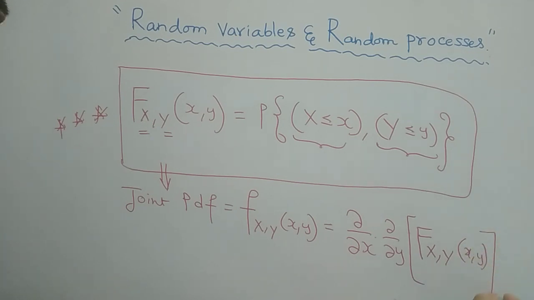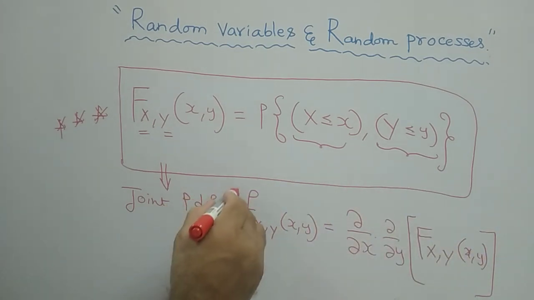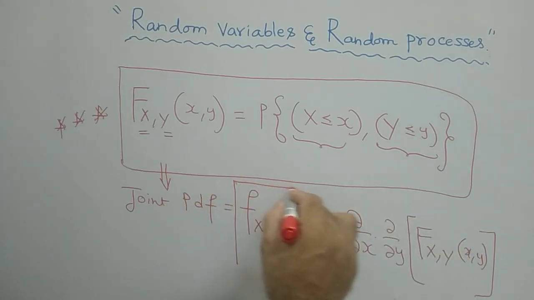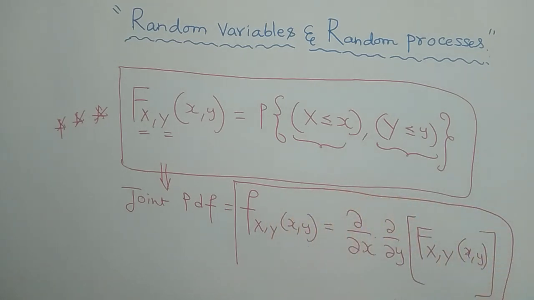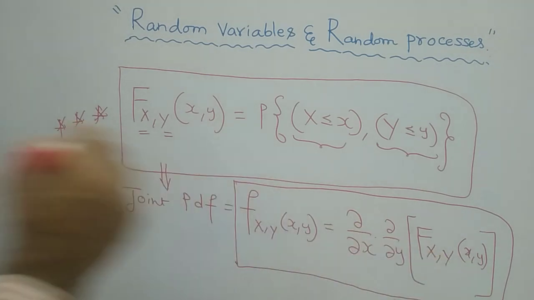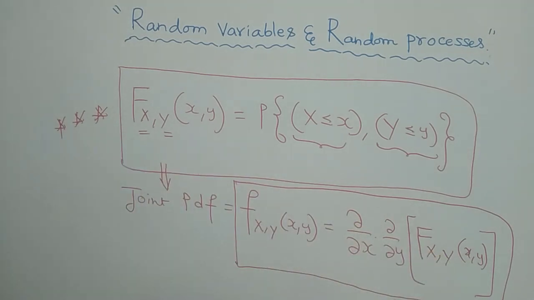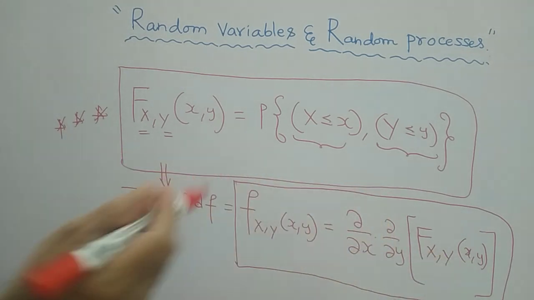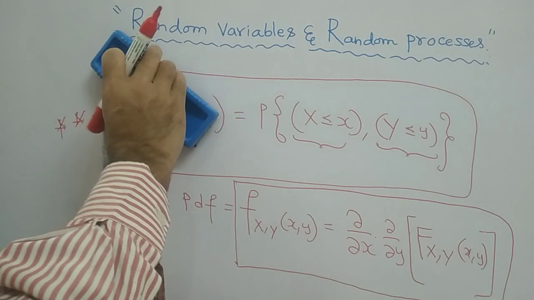This is the definition of the small PDF, the probability density function.